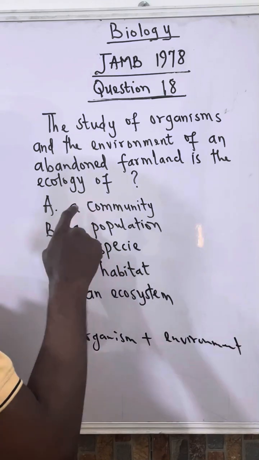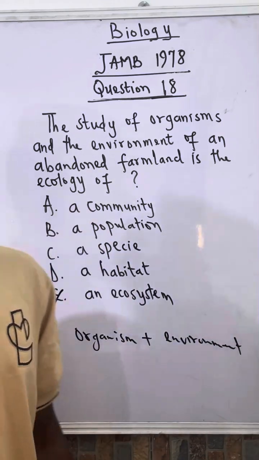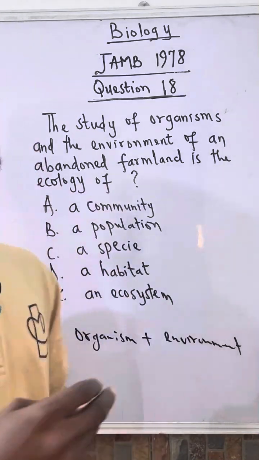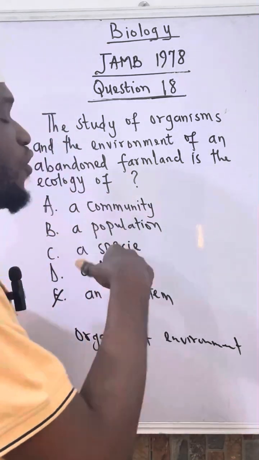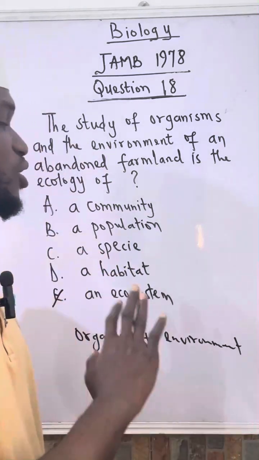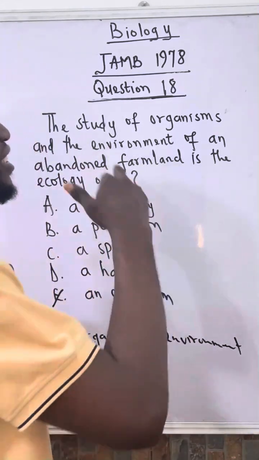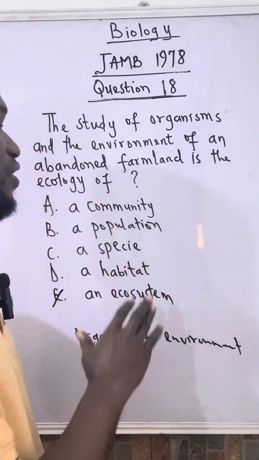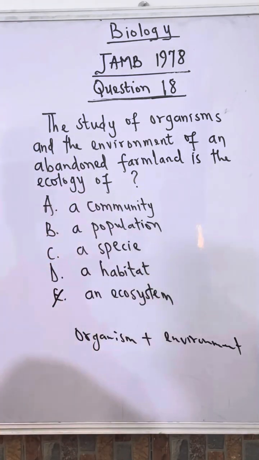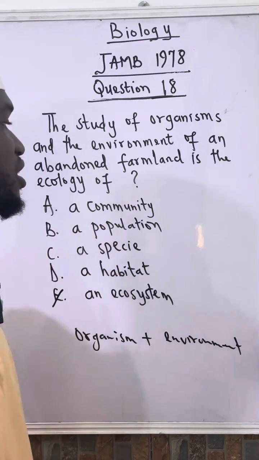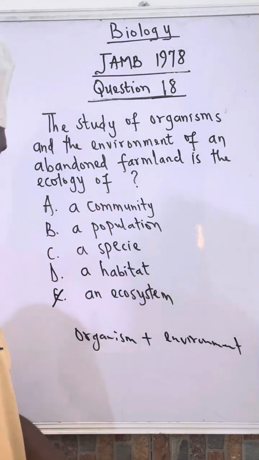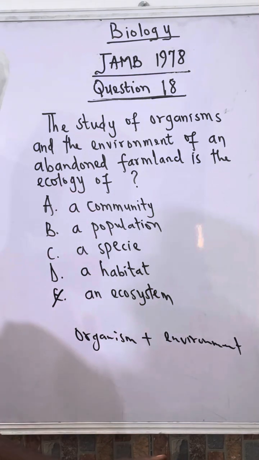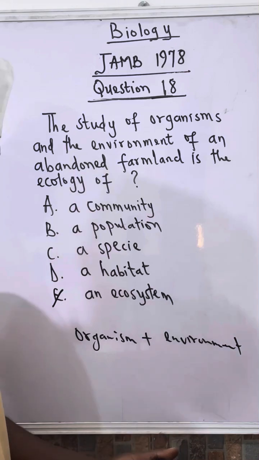If you consider option A, which says a community, community only has to do with the living component of a particular environment. It does not consider the non-living environment itself. So it doesn't give respect to the environment, to the non-living. It means it only focuses on the biotic factor, without considering the abiotic factor. So that is all about that.